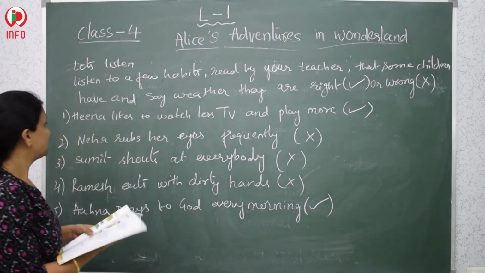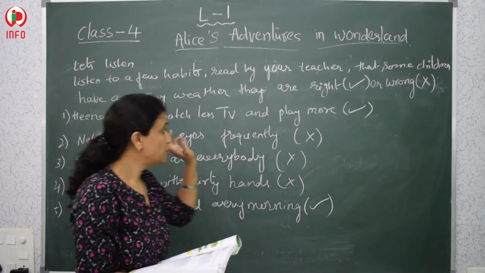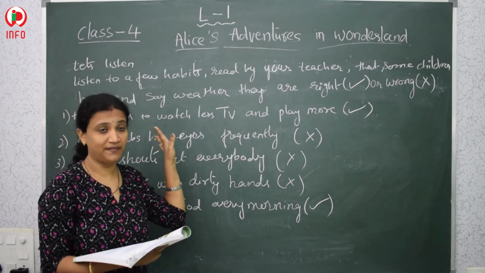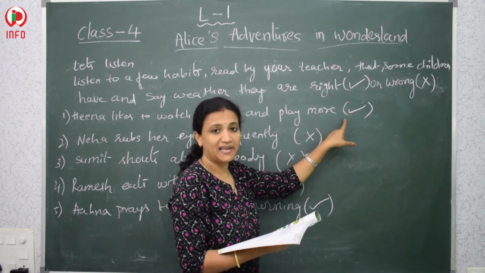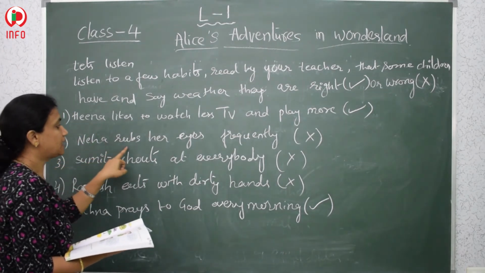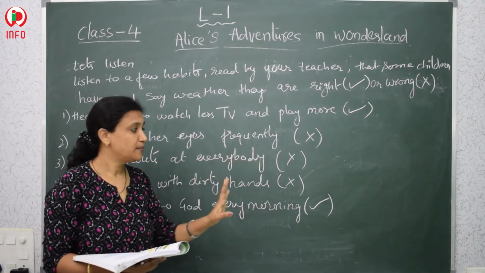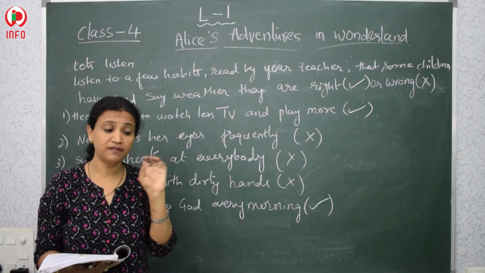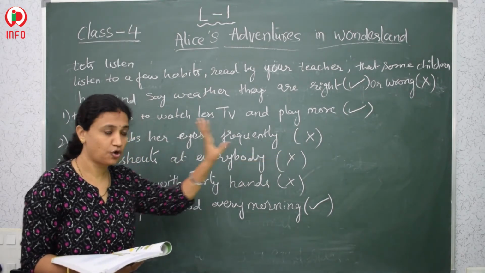So the first one is Hina likes to watch less TV and play more. So this is a very good habit. If you watch less TV, your eyes will not be affected, and playing more is a physical activity. That is the reason we are making it a right sentence. Next one is Neha rubs her eyes frequently. Rubbing eyes frequently is wrong, because when you rub your eyes you use your hands. Hands have germs. So if you rub without washing, germs will affect your eyes. That is the reason this is a wrong option.